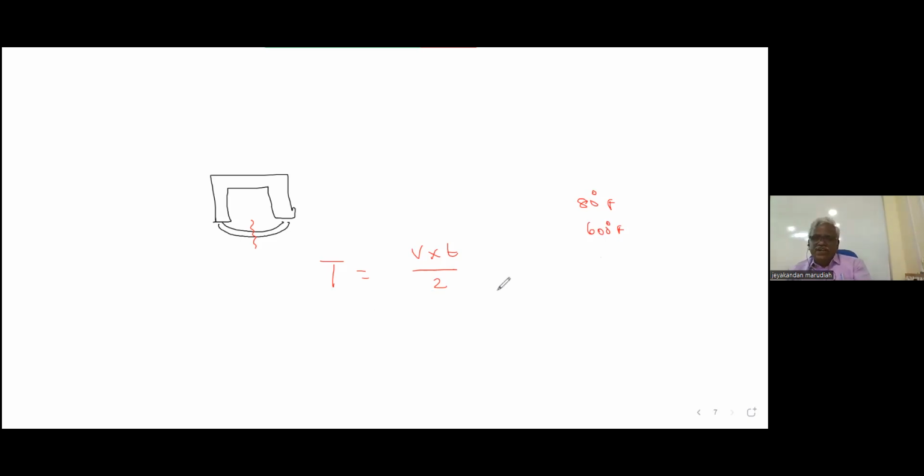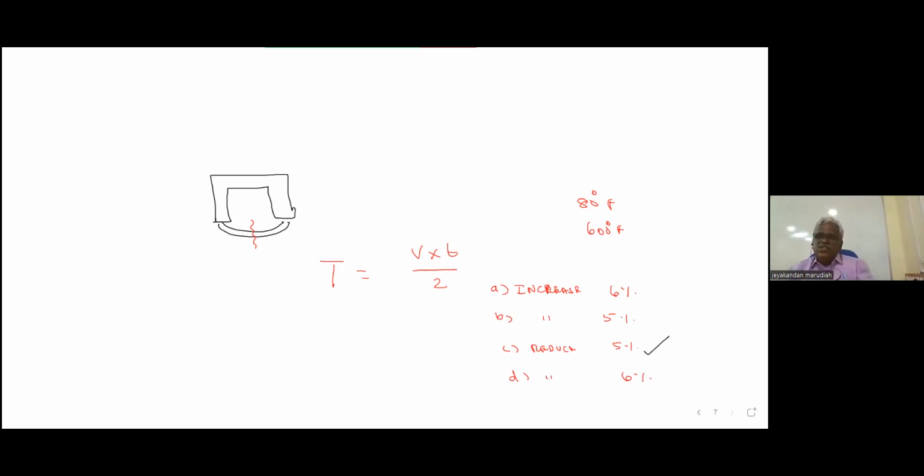So I will write the options. Option A, increase the measured thickness 6%. B, increase 5%. C, reduce the measured thickness 5%. D, reduce the measured thickness by 6%. So this is the correct answer.